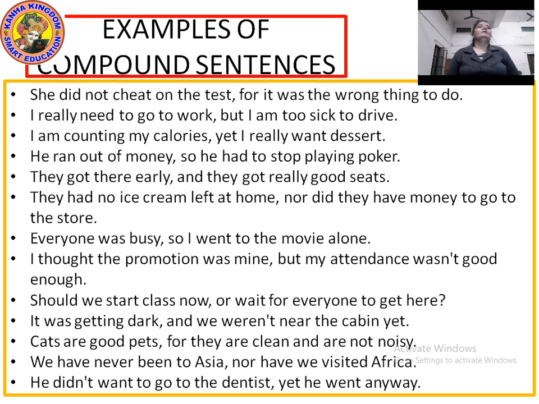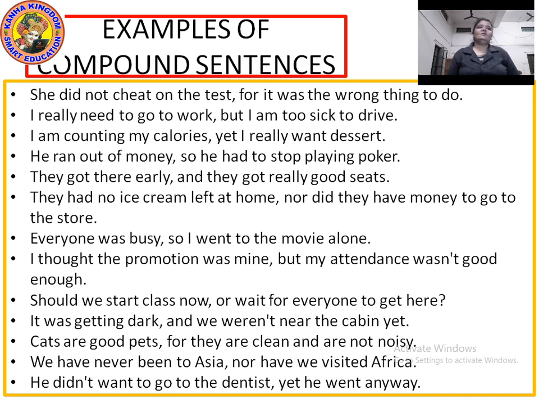Everyone was busy, comma, so I went to the movie alone. Everyone was busy, independent clause, comma and so is a conjunction with a comma. I went to the movie alone, again is an independent clause. I thought the promotion was mine, comma, but my attendance wasn't good enough. Yes, I thought the promotion was mine, an independent clause, joined with a comma and but is a conjunction. My attendance wasn't good enough is again an independent clause.